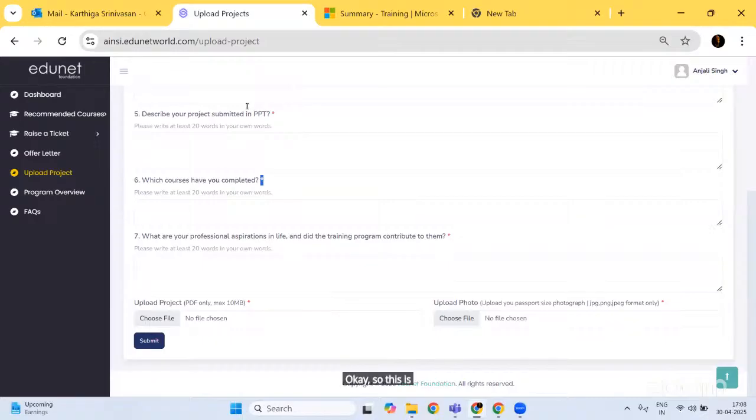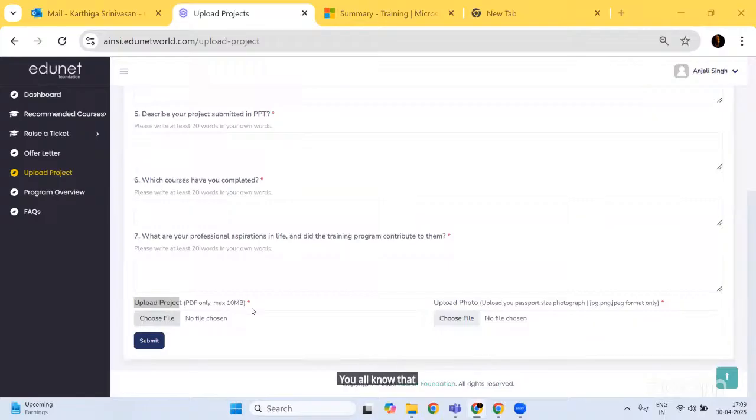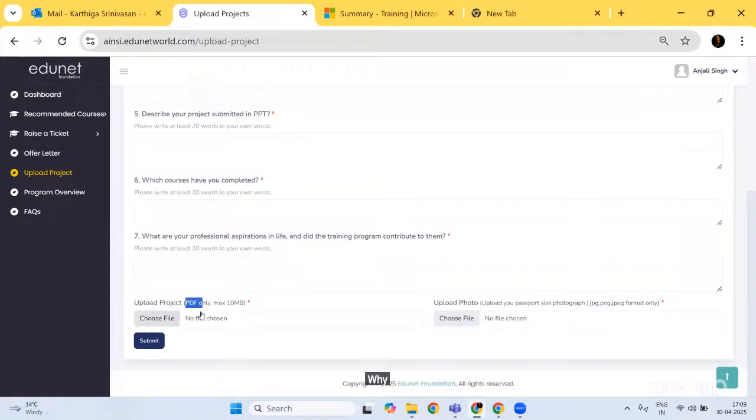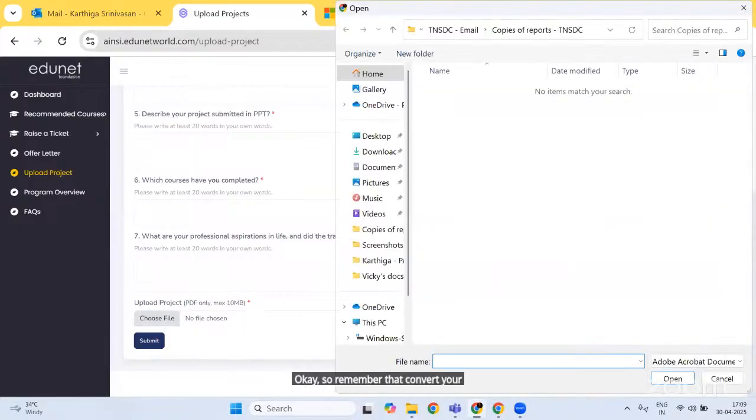After answering all these questions, if you come down, you will be able to see this upload project option. You all know that you are going to prepare a PPT as your project, right? So you have to convert that PPT into PDF. Why? Because the PDF will minimize the size of it. So please make a PDF, and the only acceptable format here is PDF. Remember that, convert your PPT into PDF.